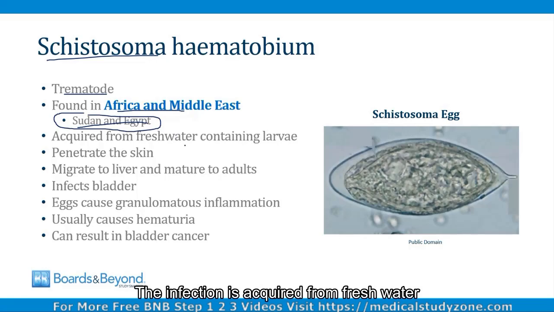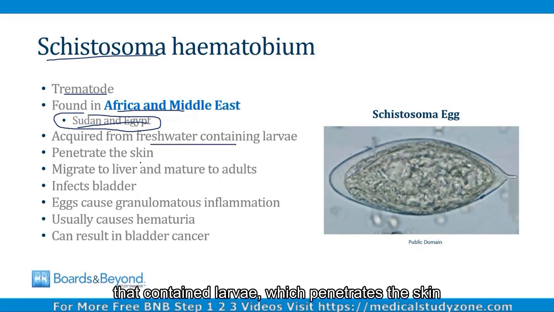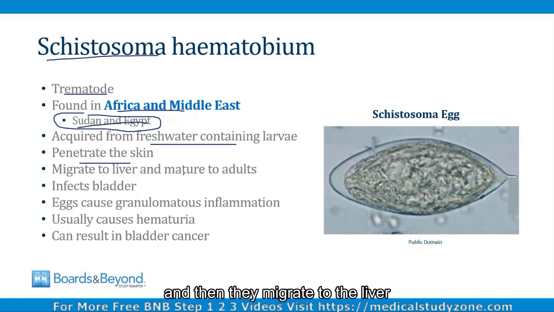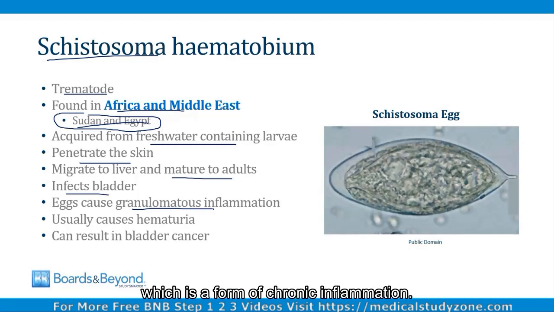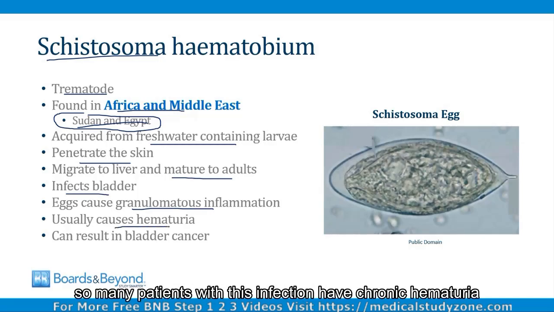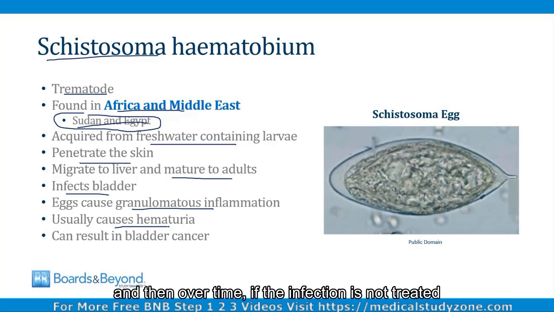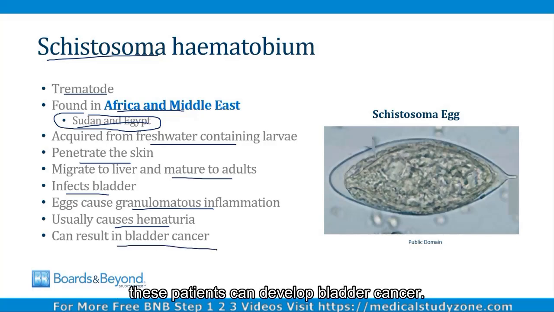The infection is acquired from fresh water that contains larvae which penetrate the skin, and then they migrate to the liver where they mature as adults. The adult worms infect the bladder and lay eggs which cause granulomatous inflammation, which is a form of chronic inflammation. This usually causes hematuria, so many patients with this infection have chronic hematuria, and then over time, if the infection is not treated, these patients can develop bladder cancer.